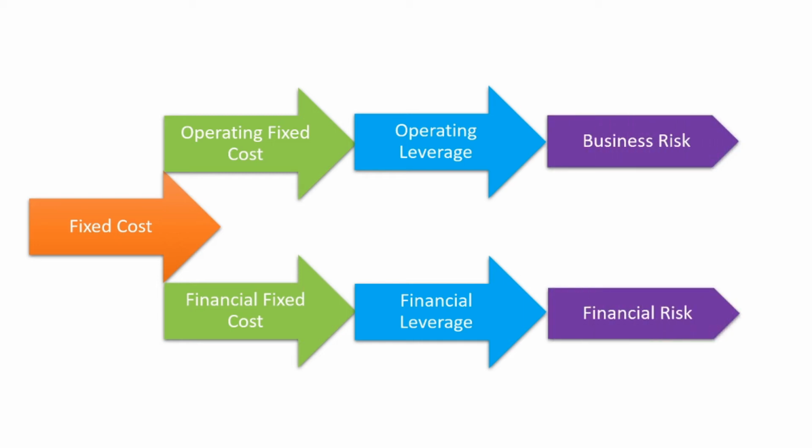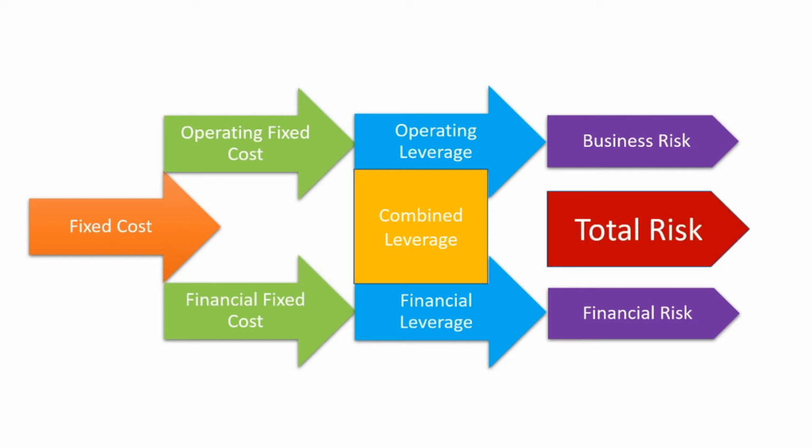Operating leverage is used as a measure of business risk, whereas financial leverage is used as a measure of financial risk. The combined effect of operating leverage and financial leverage gives rise to combined leverage. Thus, combined leverage is a measure of total risk of the business.